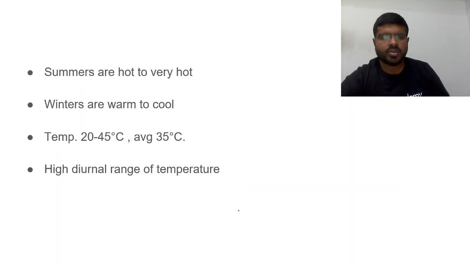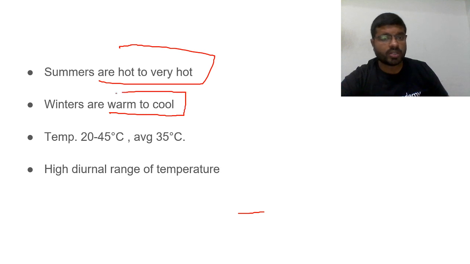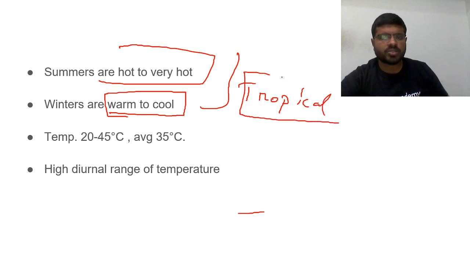What happens here? Summers are hot to very hot. Winters are warm to cool. Here also winters are warm to cool only. Temperature wise, this is also a tropical area. There is not much of a difference in terms of temperature between desert and a savanna.